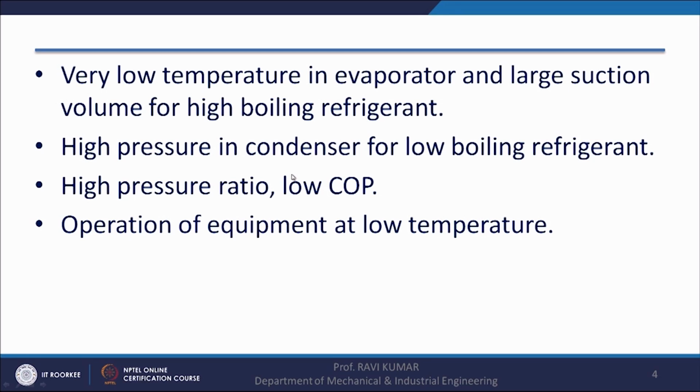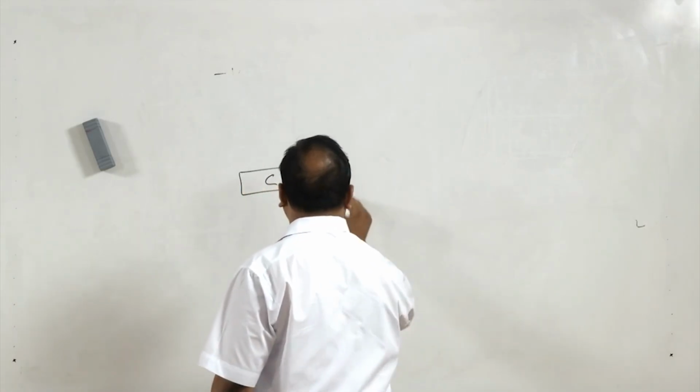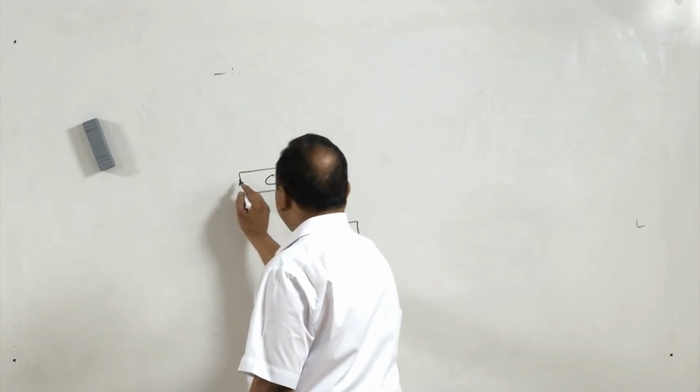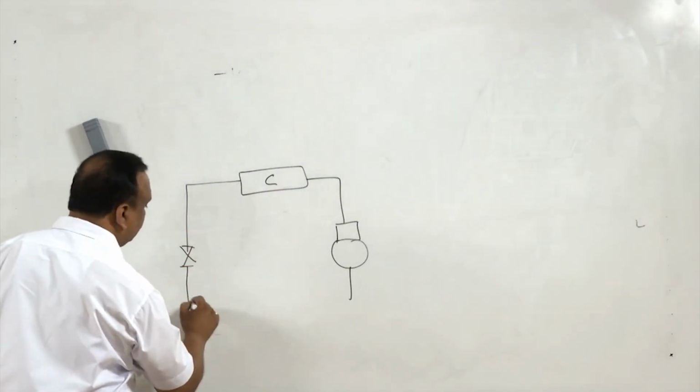Now a cascading system is nothing but a combination of two or more simple vapor compression cycles. It means we have one simple vapor compression cycle which has a condenser, compressor, expansion device, evaporator.